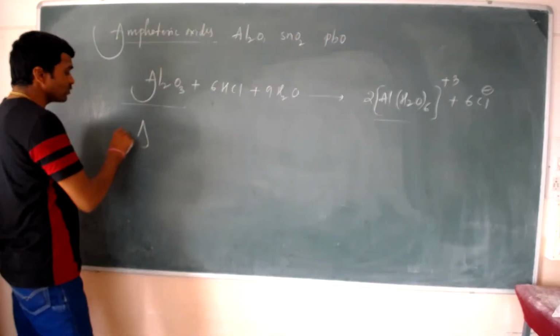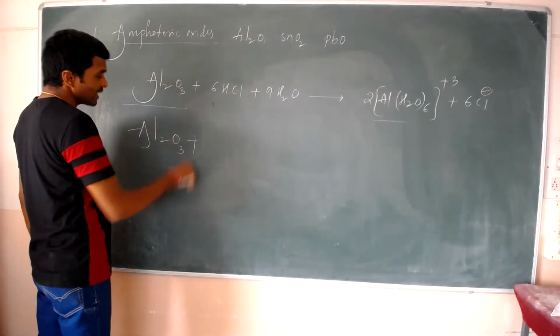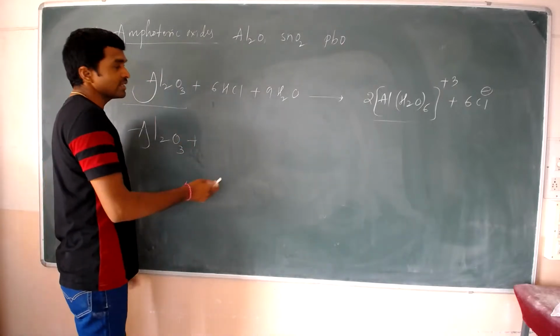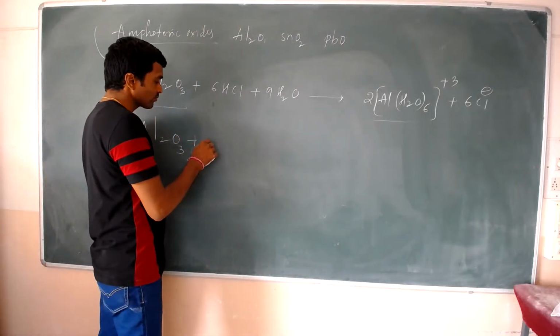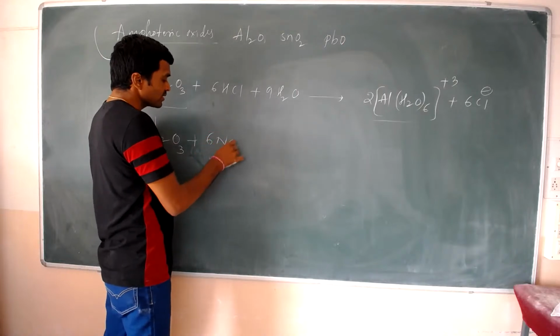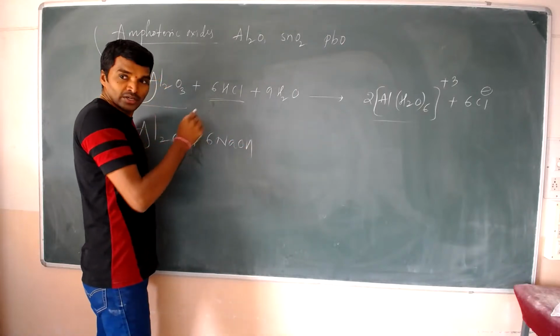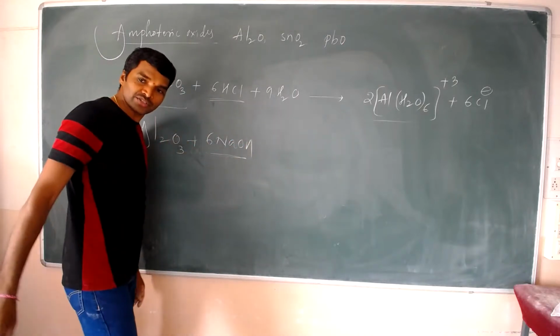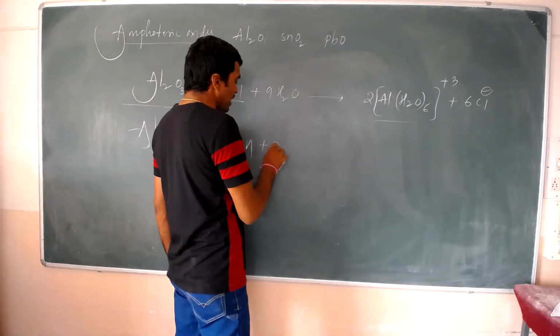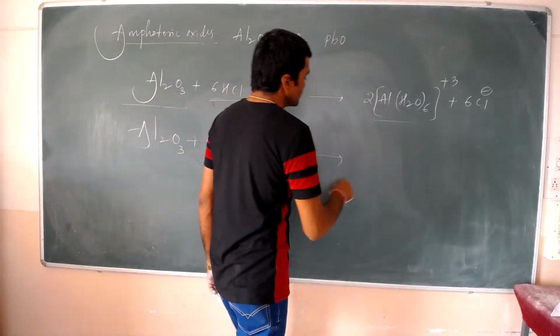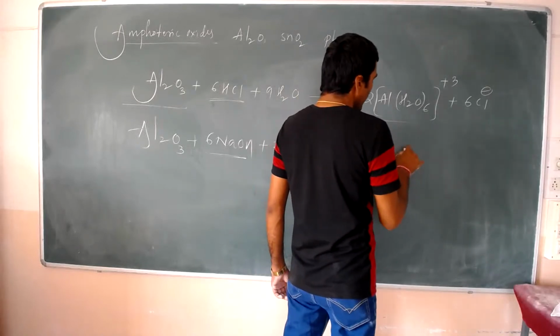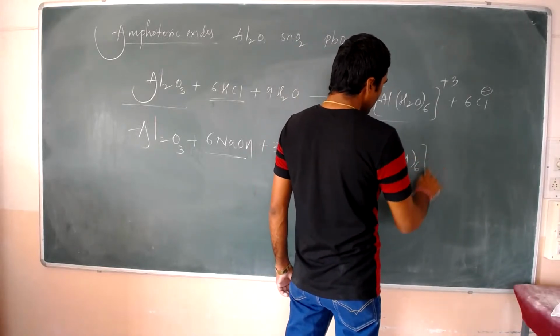Now Al2O3 also reacts with base. In the presence of water, it forms 2 moles of [Al(OH)6].